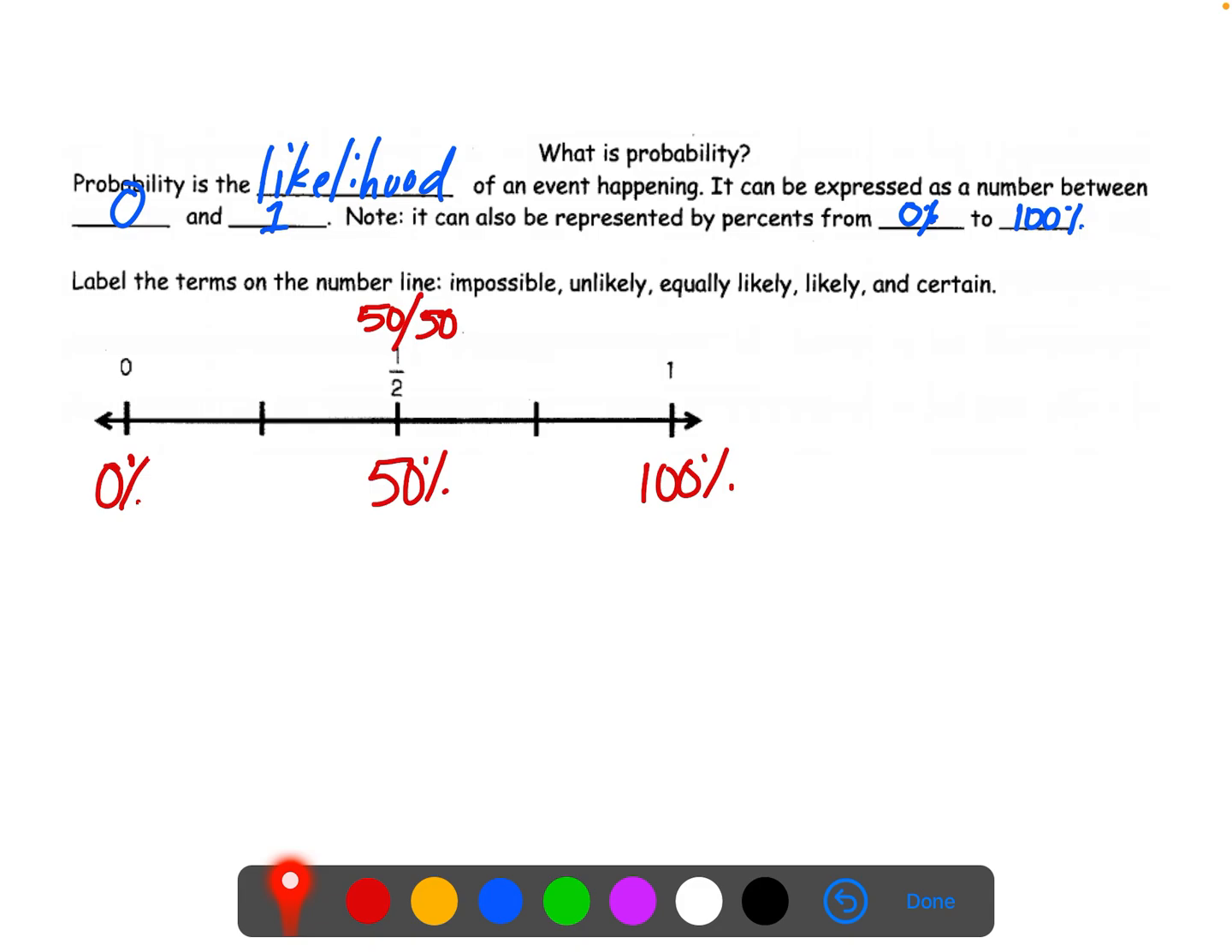All right, so we would use terms like impossible if we were talking about something with a 0% chance. We would use certain with something that's a 100% chance because it's definitely going to happen. Equally likely is going to be that middle point, that 50% mark. And then unlikely would fall less than 50% chance, and likely would fall on the over 50% chance side as those descriptors.